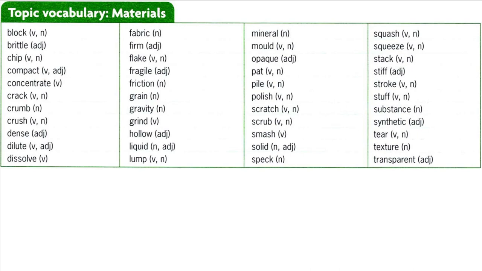Brittle. A brittle substance or object is hard and can easily break into pieces. The plastic had gone brittle from sitting in the sun. Chip. If something hard chips, or you chip it, a small piece of it breaks off. I've chipped a tooth. Chip. A small piece of something such as wood or glass, especially when it has broken off something. Be careful, because there might be chips of glass on the floor.